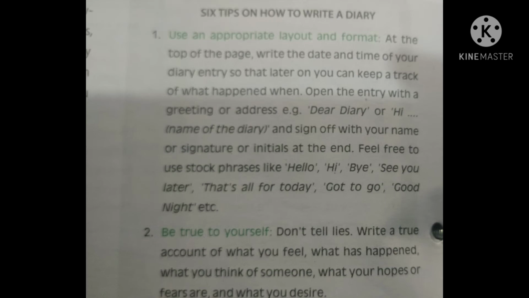The second point which you have to keep in mind is be true to yourself. Whenever you are going to write the diary entry, you have to write it with honesty. You need not use lies in writing a diary. Write a true account of what you feel, what has happened with you, what you think about someone, or what your hopes or fears are. Whatever you desire, you can write in your diary with honesty.